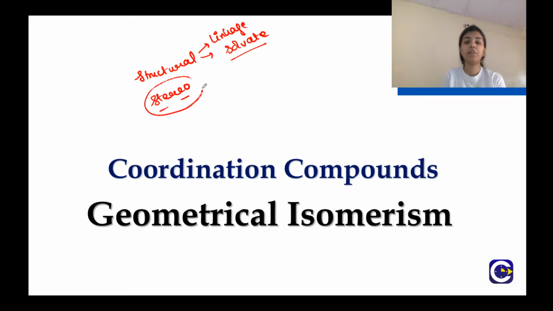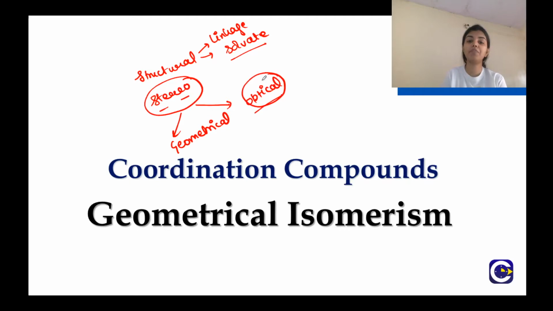But in stereoisomerism, we have two types of isomerism: geometrical isomerism and optical isomerism. Optical isomerism we will deal with in detail afterwards. First, we will start with geometrical isomerism. So, what is geometrical isomerism?